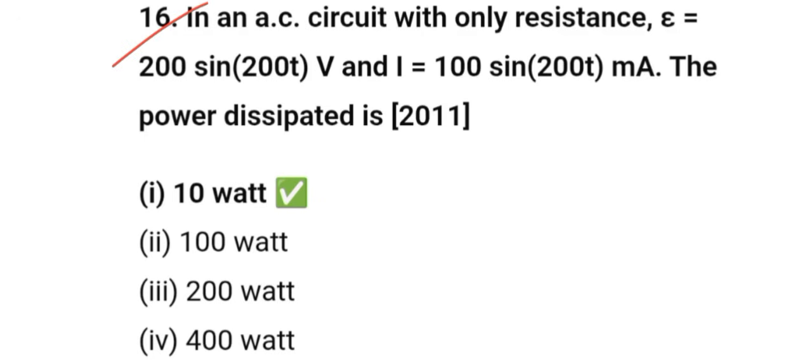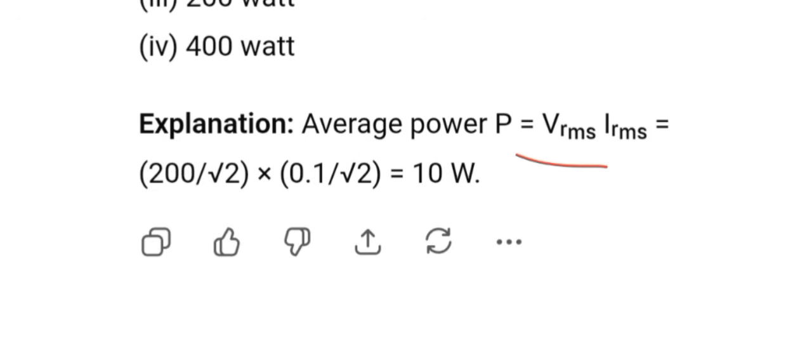In an AC circuit with only resistance, epsilon is equal to 200 sin 200 t volt and I is equal to 100 sin 200 t microampere. The power dissipated is, our power formula is VRMS into IRMS. So if we put the values, our answer is 10 watt.